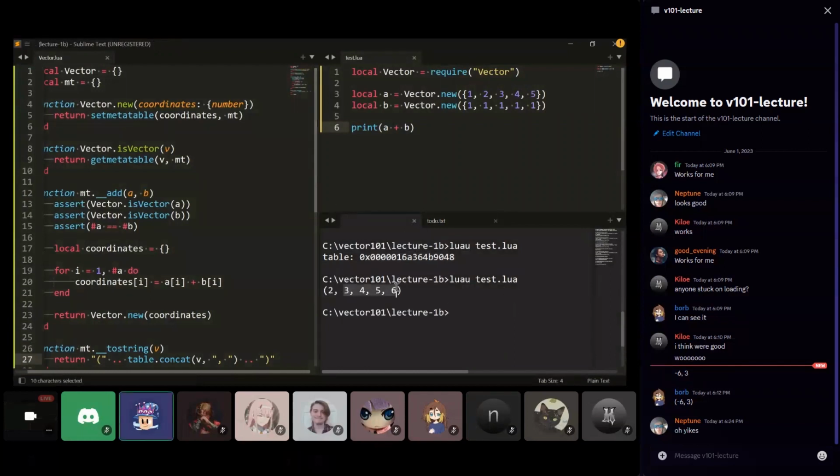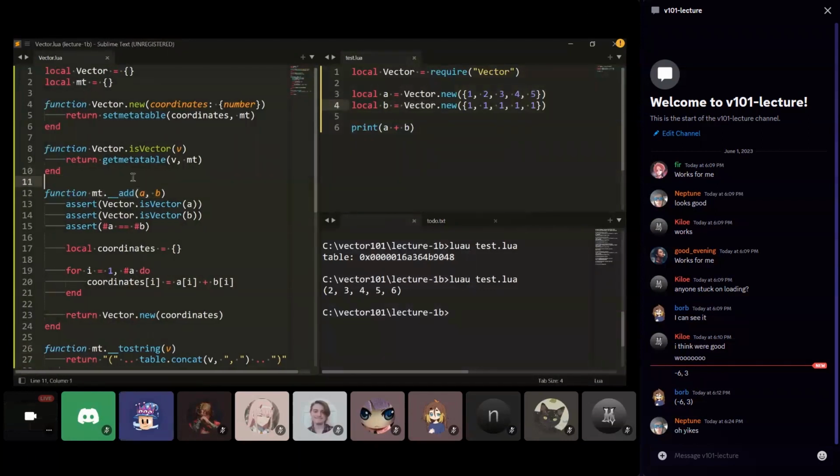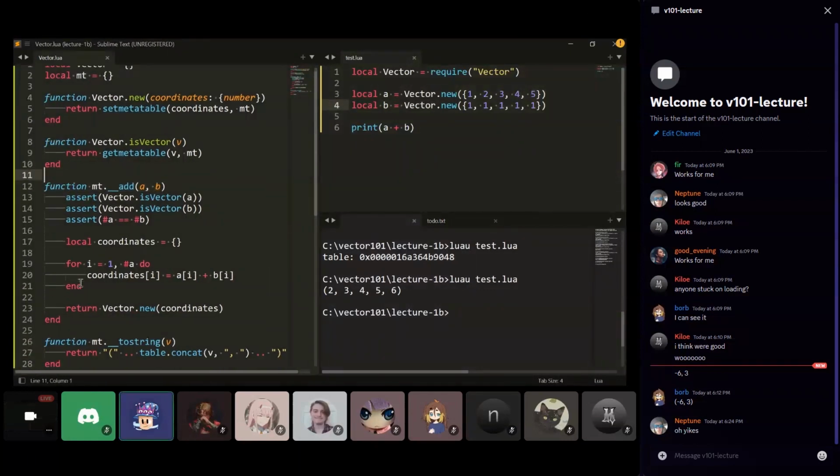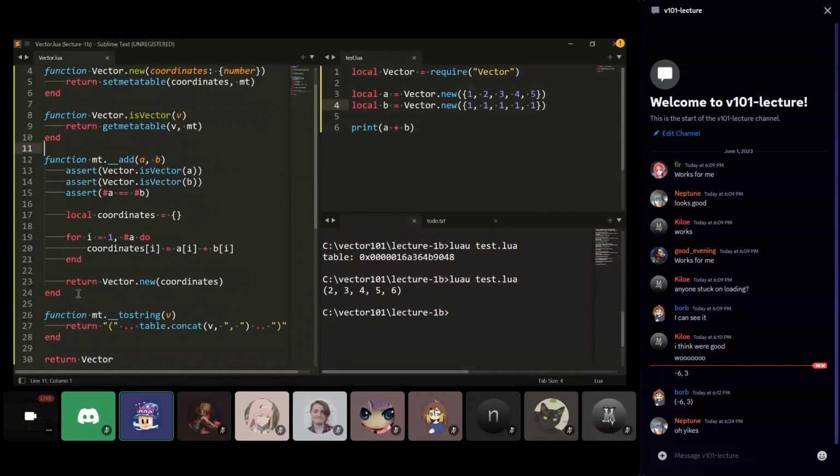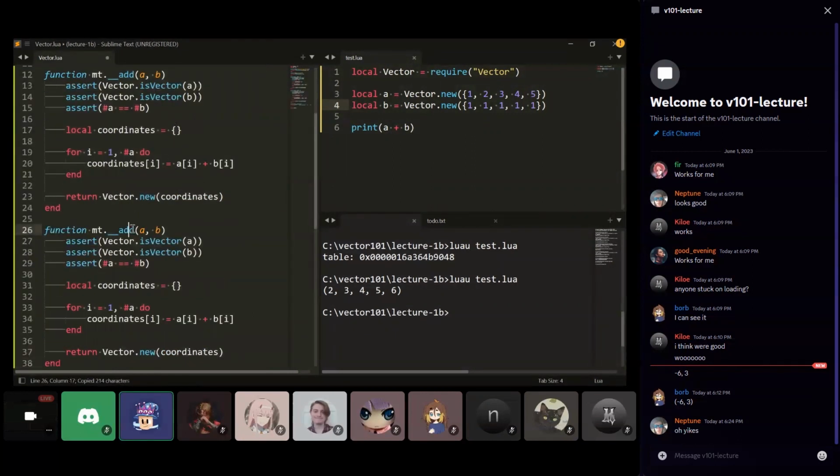All right, very good. So 2, 3, 4, 5, 6. Yeah, that looks right. Okay, good. So now we have vector addition. Vector subtraction is basically the same thing, so we'll do that now. The metamethod for this is sub. And we do the same thing, except we change our addition to subtraction. And let's look at that. All right.